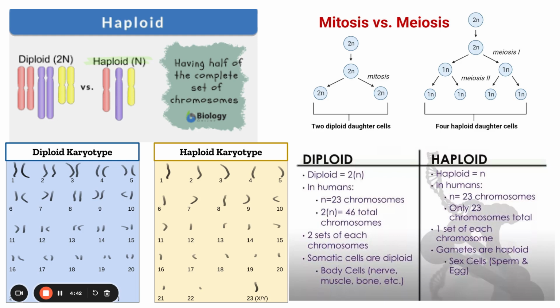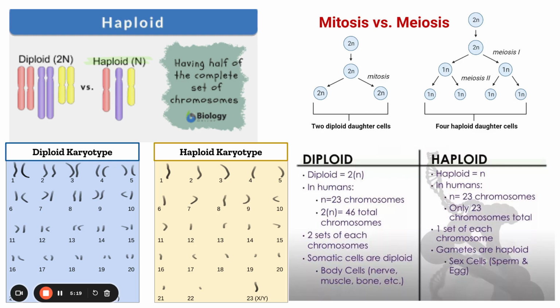Now, a haploid cell are specialized cells for reproduction. So it's egg and sperm cells. And their job is to produce a new offspring. So their cells must have half of the chromosome number. So the haploid number is the base number of chromosomes by species. So if you look at the graphics here on this slide, that tells us that humans have 23 different types of chromosomes. So that means egg and sperm cells have 23 chromosomes.